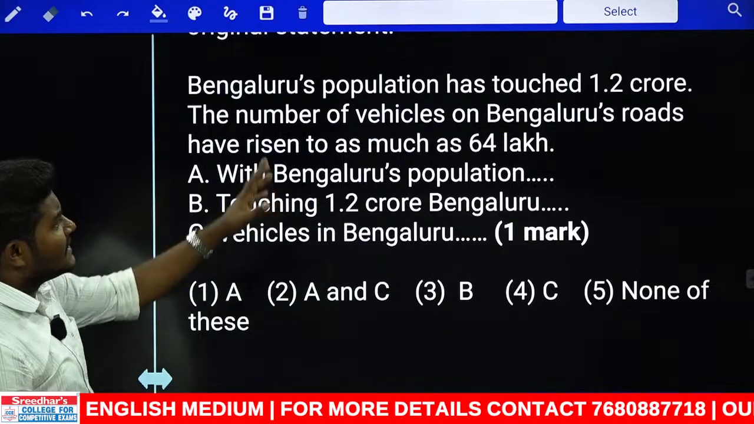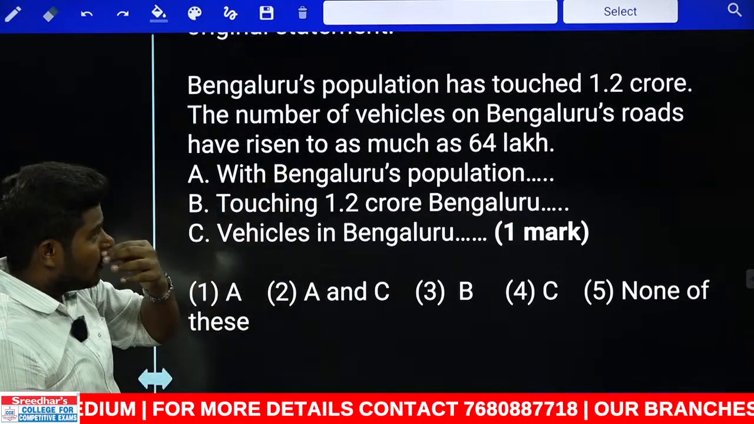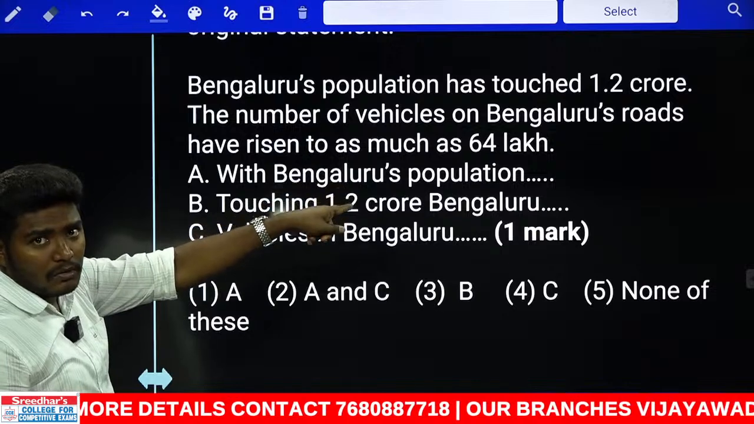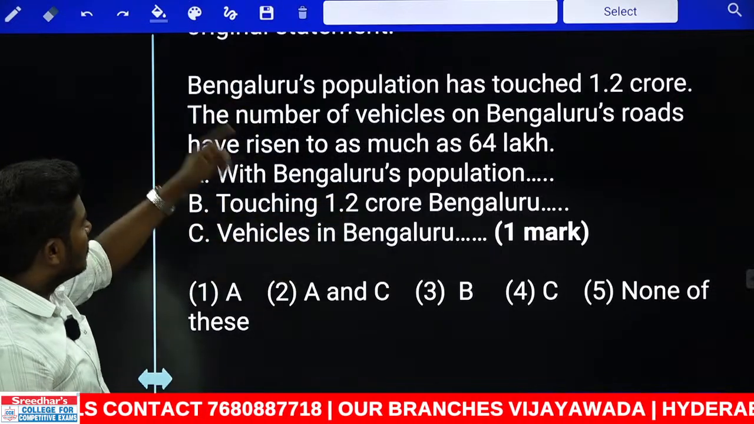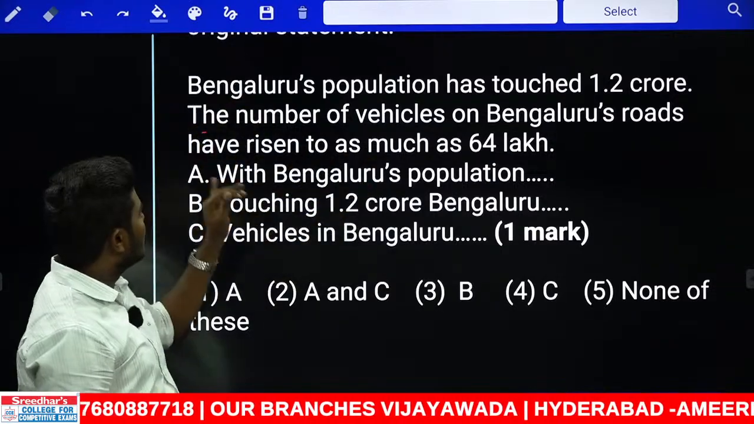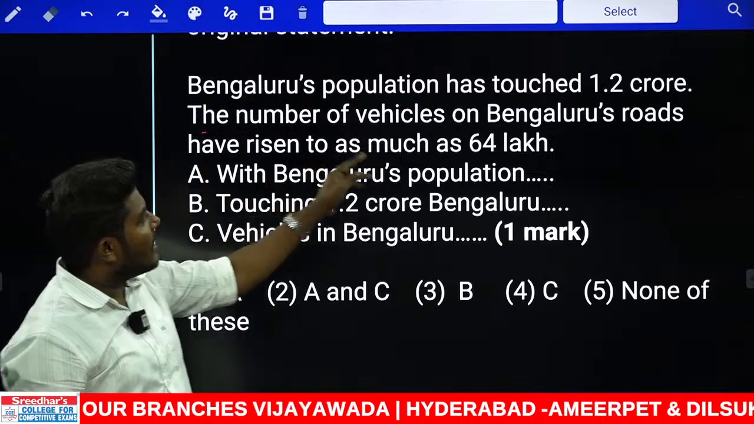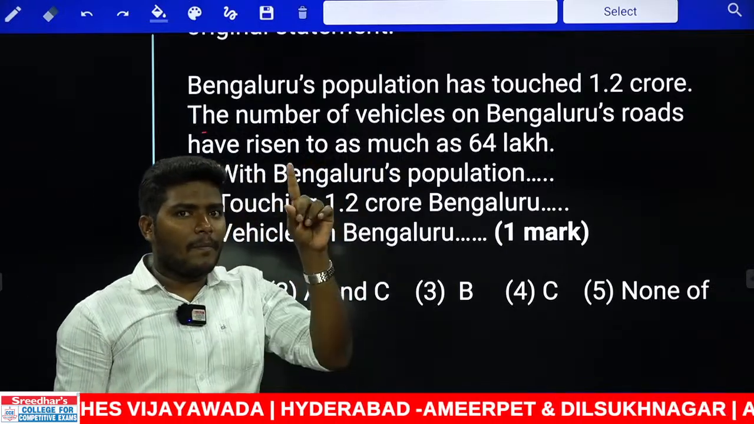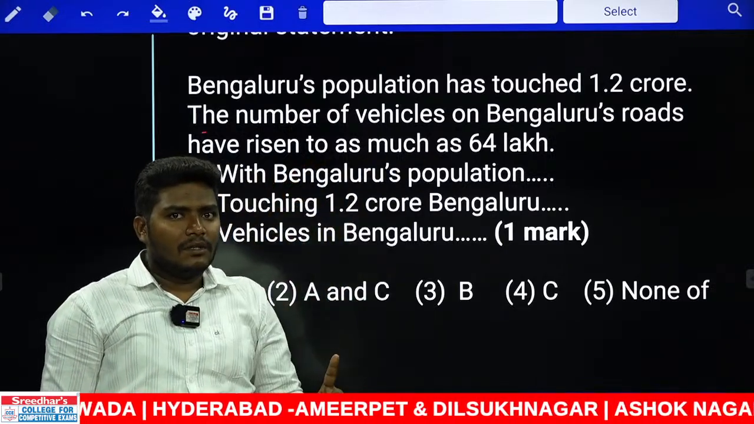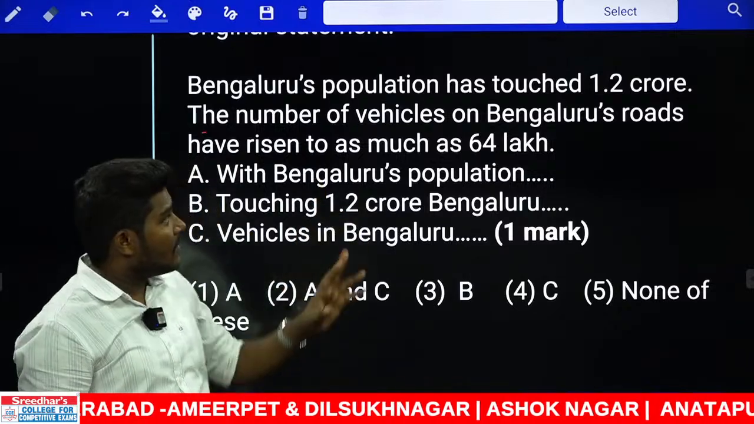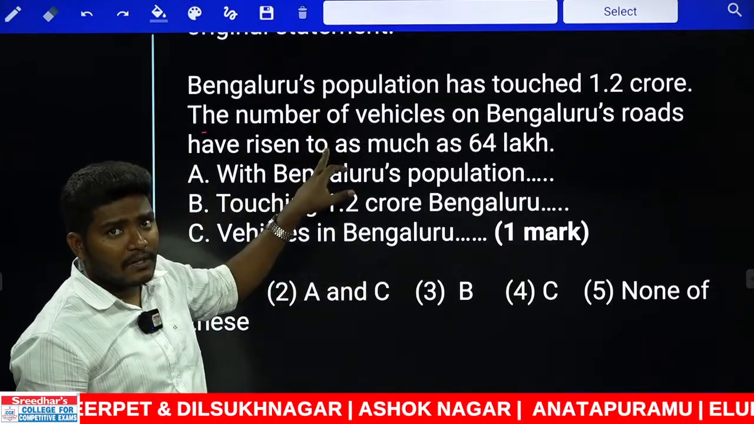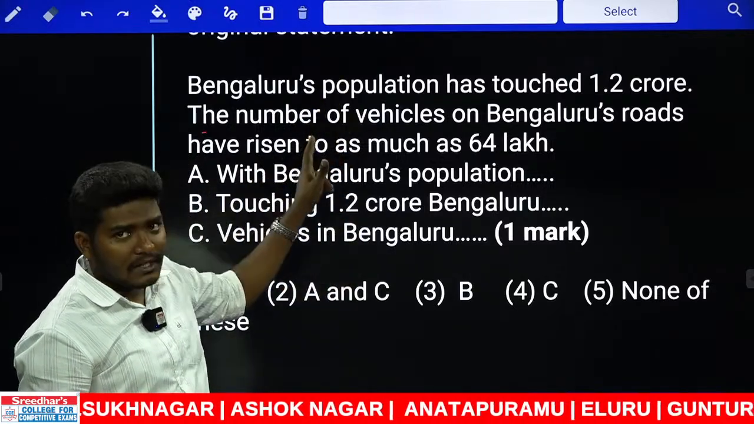Bengaluru's population has increased to 1.2 crore. The number of vehicles on Bengaluru's roads has risen to as much as 64 lakhs. See, in one case the population increased, and because of this the vehicle number also increased. So can we say the first one is the cause and the second one is the effect? Can we say that or not? This is the reason and this is the result.